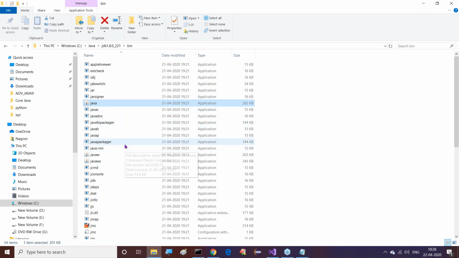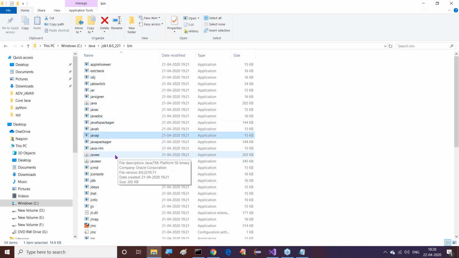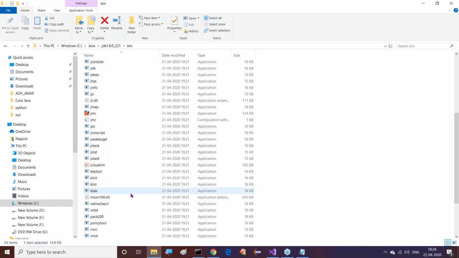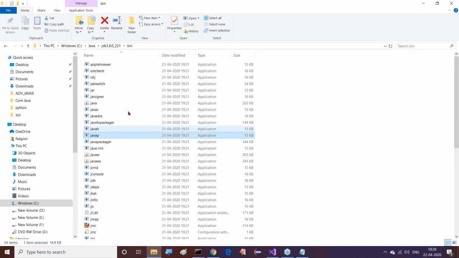Java is for the JVM. Javac is available, this is the compiler. Javadoc we have seen previously, the Java documentation tool. Javap, Javah and all these things exist. You can observe this clearly. So C:\Java\JDK 1.8.0_221 exists here.